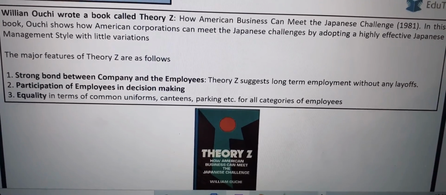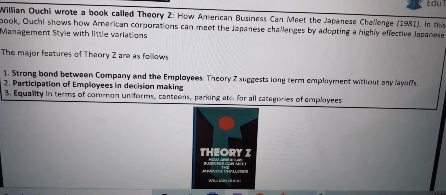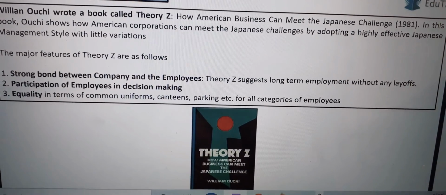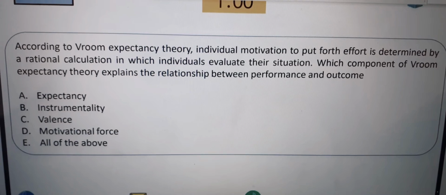So you understood this. Major features are strong bond between company and employees, partnership of employees in decision making, equality. Let us go to another question.